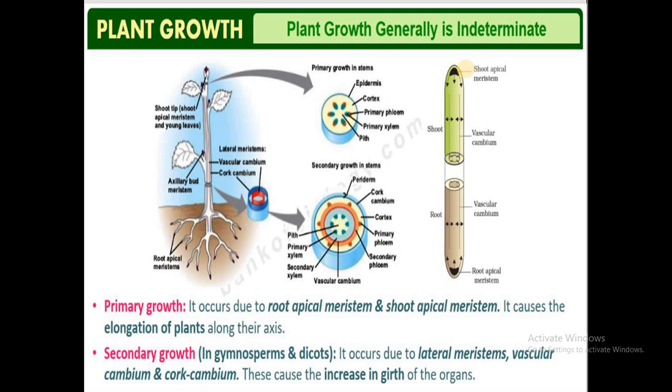When you consider the types of plant growth, there are two types we observe. One is called primary growth, and the other is called secondary growth. Primary growth is due to the action of the apical meristems present in the root region and the shoot region. They lead to the increase in the length of the plant body. The second type is secondary growth. Secondary growth is brought about by the lateral meristems such as the vascular cambium and the cork cambium, which are formed during secondary growth and lead to the increase in the girth or diameter of the plant body.